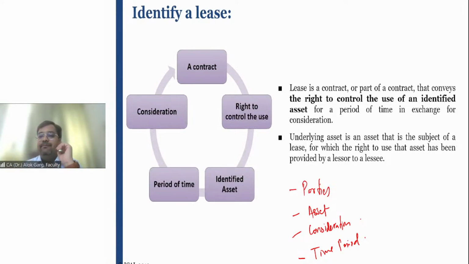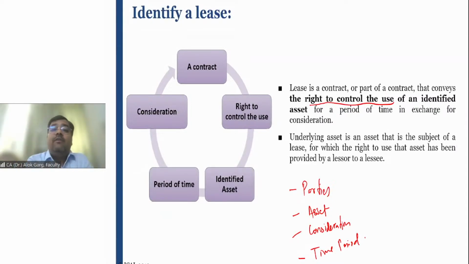Broadly, these four important ingredients are there in the definition of lease in Ind AS 116 as well. But there are two big changes. The older version, AS 19 or Ind AS 17, was saying that a lease is an agreement wherever the lessor conveys the right to use. But instead of the words right to use, here the words are right to control the use.